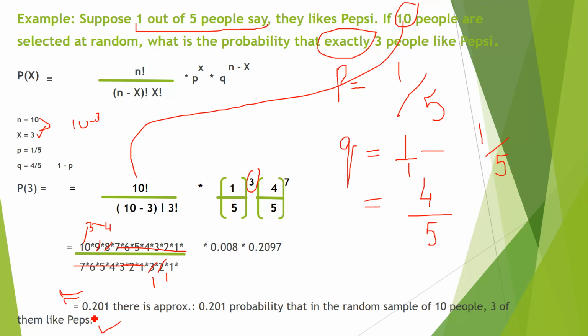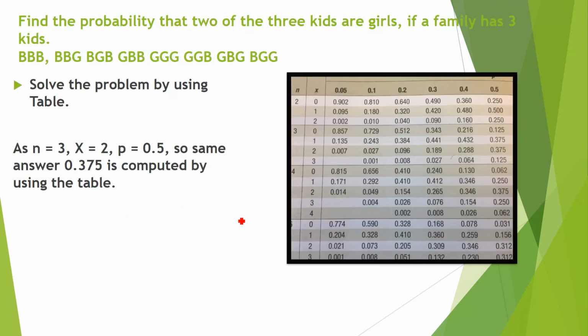What is the probability? 0.201. And I know you can simplify it. This means 1 divided by 125. Why? Because 5 times, it means there are 5 3 times, 5 times 5 is 25, 25 times 5 is 125. Similarly, you can simplify 4 divided by 5 and then power 7, you will get this. Simplify it again. If you have any question, you can write down in comment section, so I will show you how to simplify it if you cannot solve it, but it is very easy. Right? Now move on.